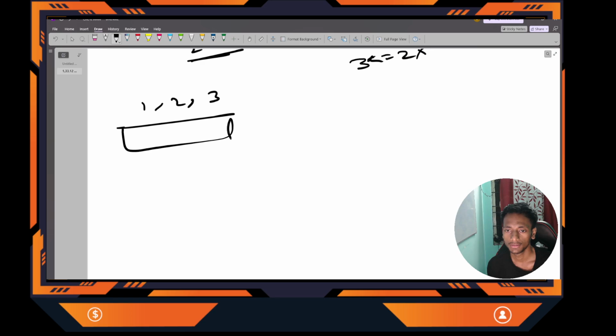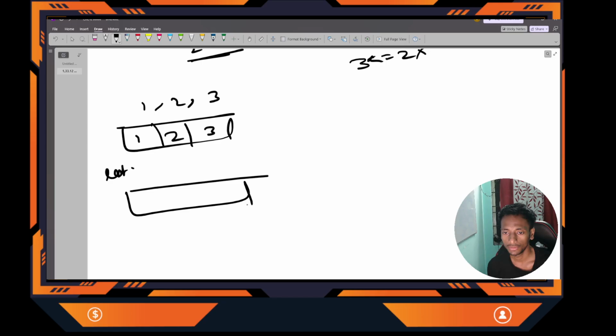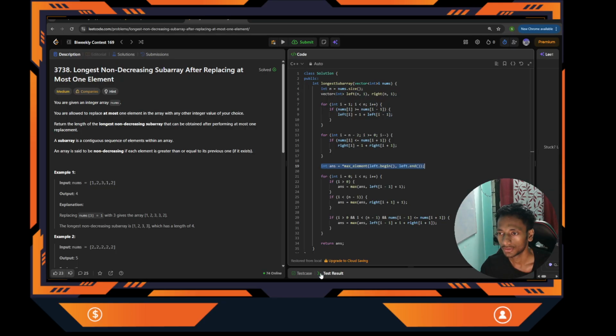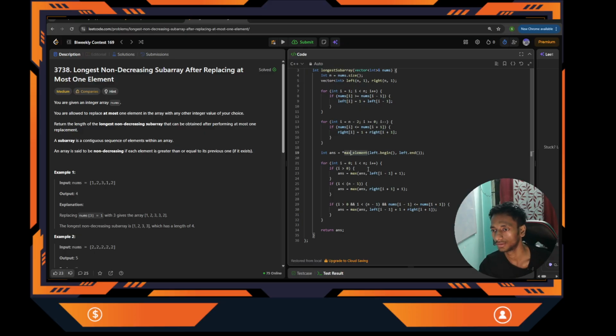So the left array will look like 1, 2, 3, and the right array will look like 1, 2, 3. What is the maximum value? You can see the 3. So this will be our best answer without any operation. So for that, I initialize it with the maximum value present in the left array. You can also extract it from the right array.